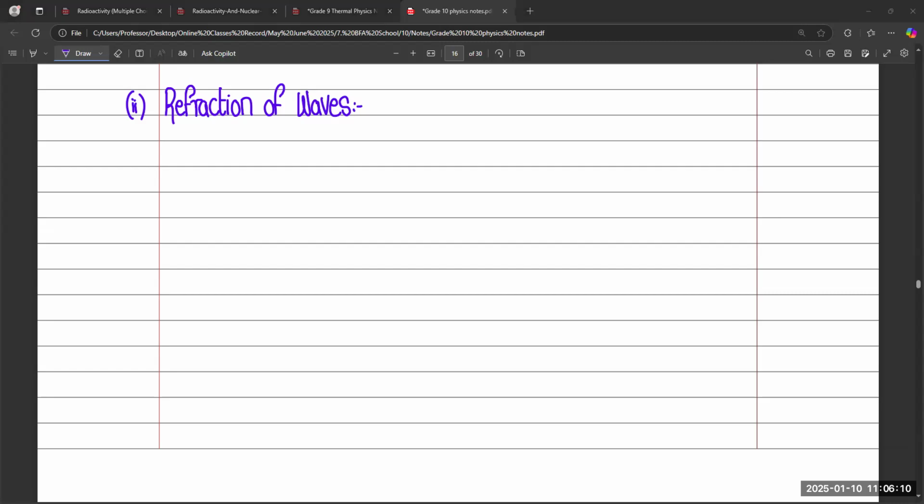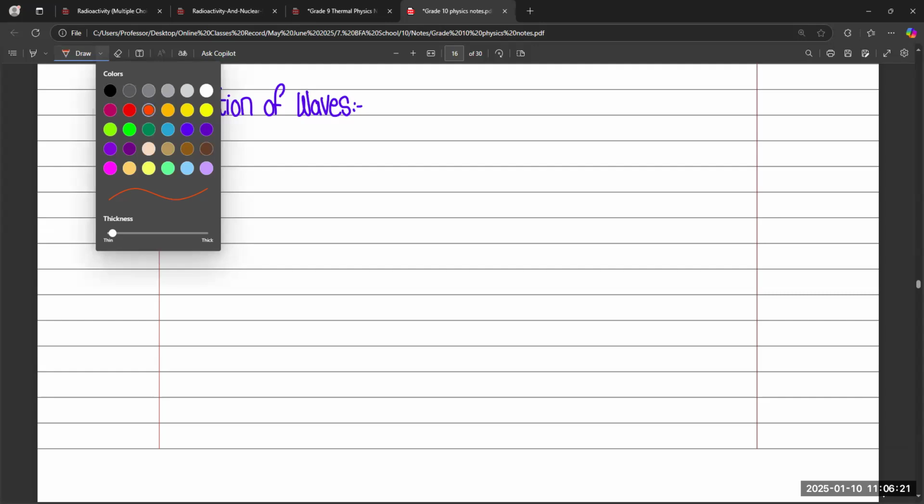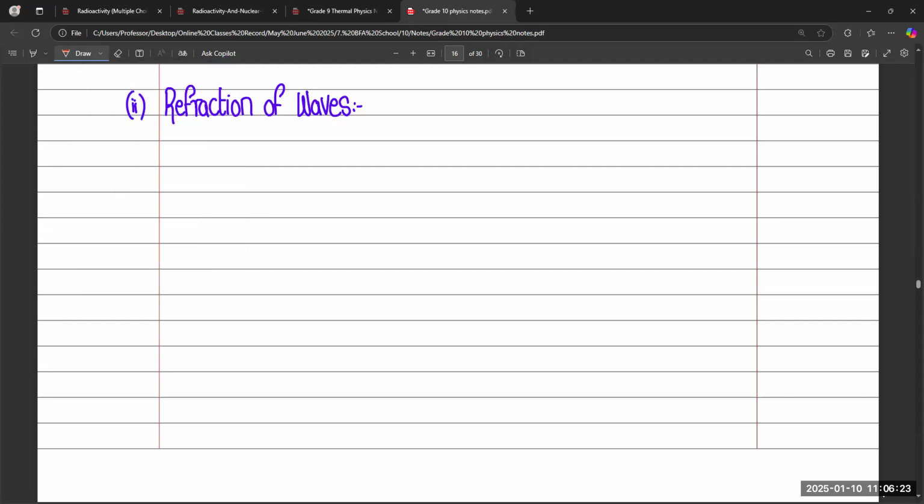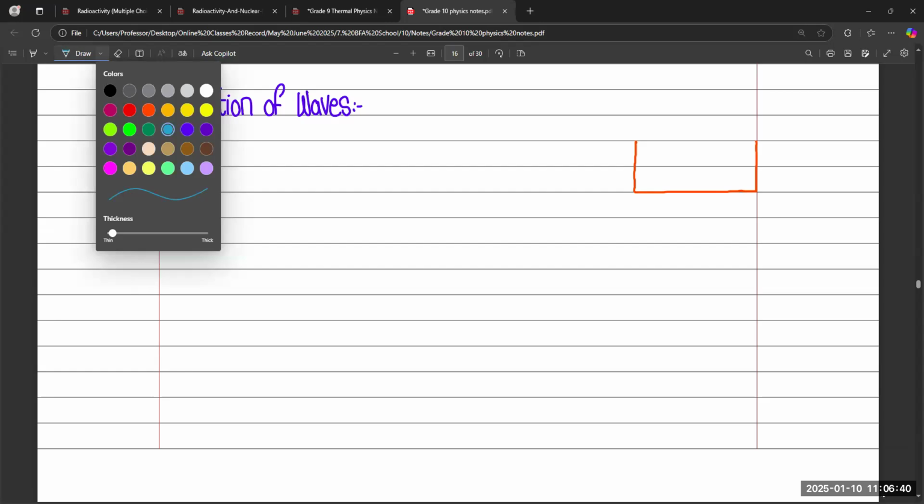So there are two different types. Sir, you're telling that if we are out of the pool and we see the water, we feel like it's not very deep. Basically, let's suppose this is the total area of the swimming pool, and this is the level of water in it.